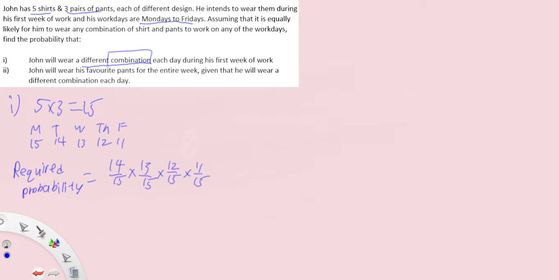So there's still 15 combinations that he can wear every day, right? Because he can always wear the same set of shirt and pants on the next day. So it's still a total of 15 cases. There's no such thing as no replacement here. There is replacement, quote-unquote, down here. So my calculator work is quite simple: 14 times 13 times 12 times 11, divided by 15 four times, so 15 to the power 4. And that gives you a bit of an anxiety-inducing fraction.